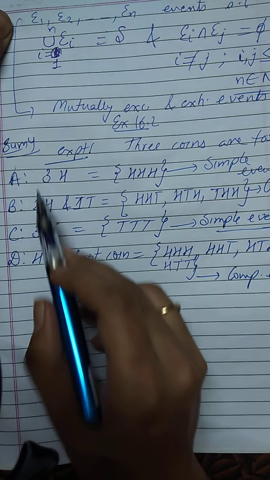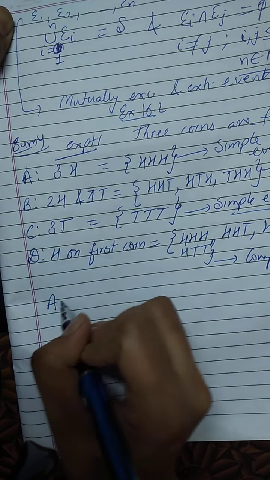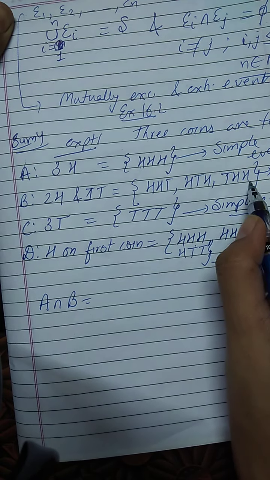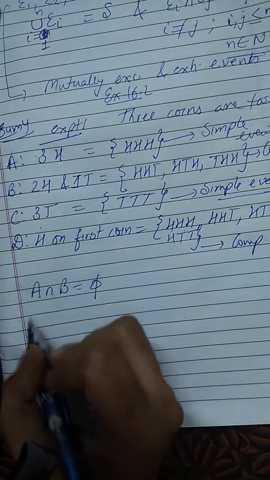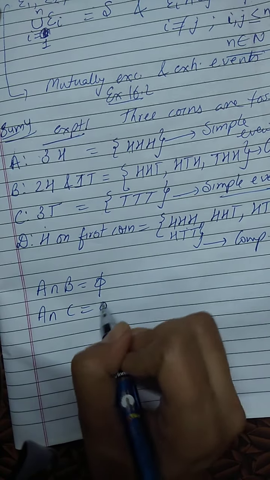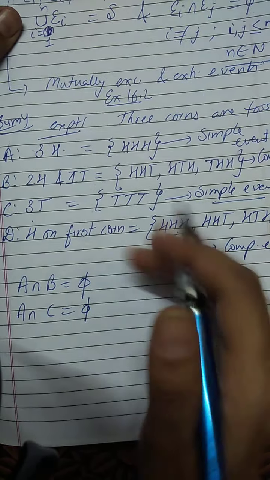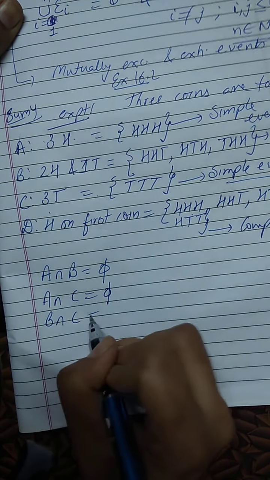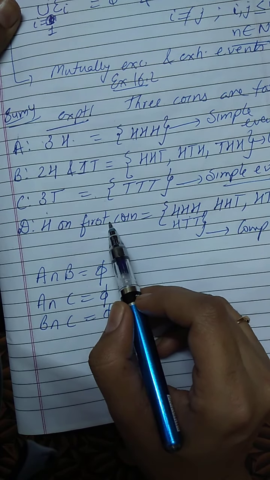So, if I take A intersection B, okay, so A intersection B, what is coming? Triple H, and there is no triple H, so A intersection B is phi, right? Then A intersection C is also phi, but A intersection D is not phi. Okay, B intersection C is also phi, but B intersection D is not phi.